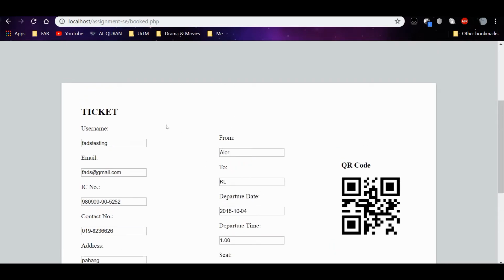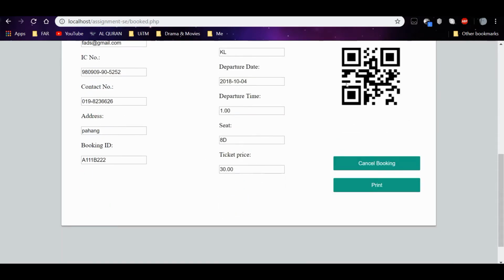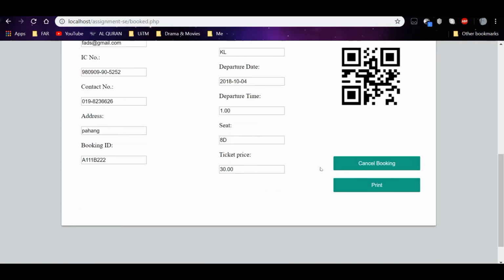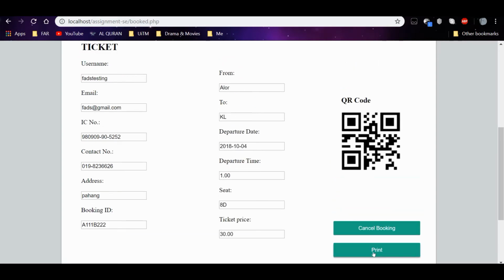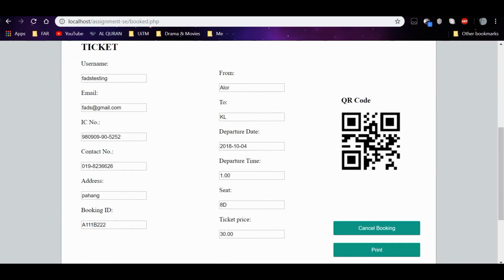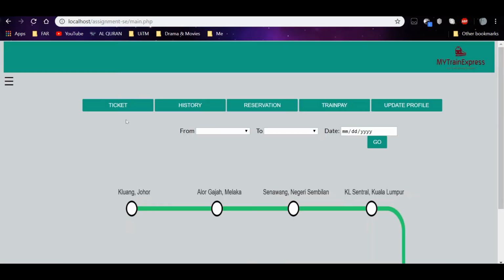So we're going to the ticket interface, which also includes the QR code, and it's important for our departure. If you want to print the ticket, just click print. And from here, you can also cancel the booking, but let's do that later. Okay, let's go back. Now we go back to our main homepage. So let's see the ticket that we booked just now.